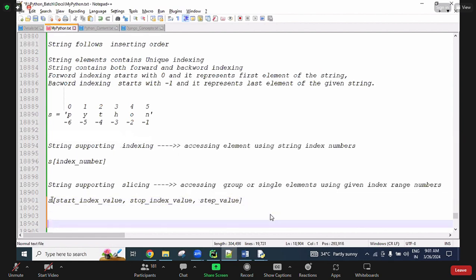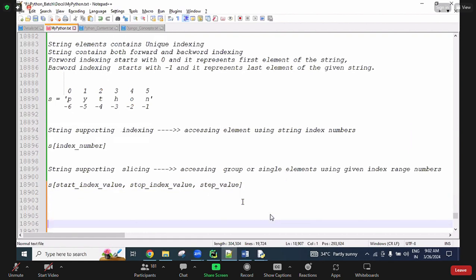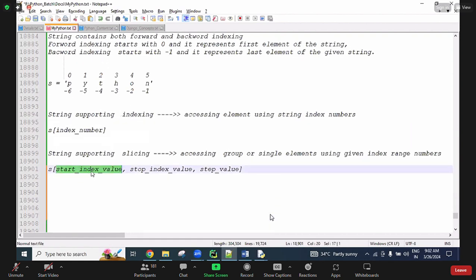Three inputs are required: starting index value, stop index value, step value. It's like the range function. In the range function also start value, stop value, step value are given. Same like that. So this is the syntax.